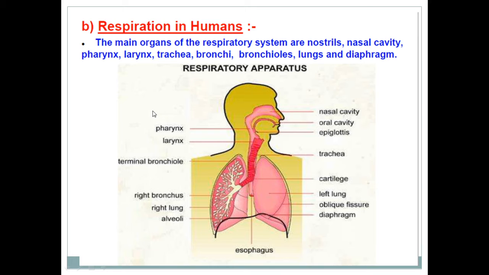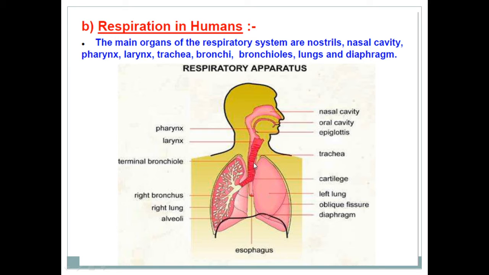Now, respiration in human beings. In human beings, the main respiratory organs are lungs. Right? The respiratory system mainly consists of the nostrils, the nose part, the nasal cavity inside the nose, then the pharynx, next the larynx, then the trachea.